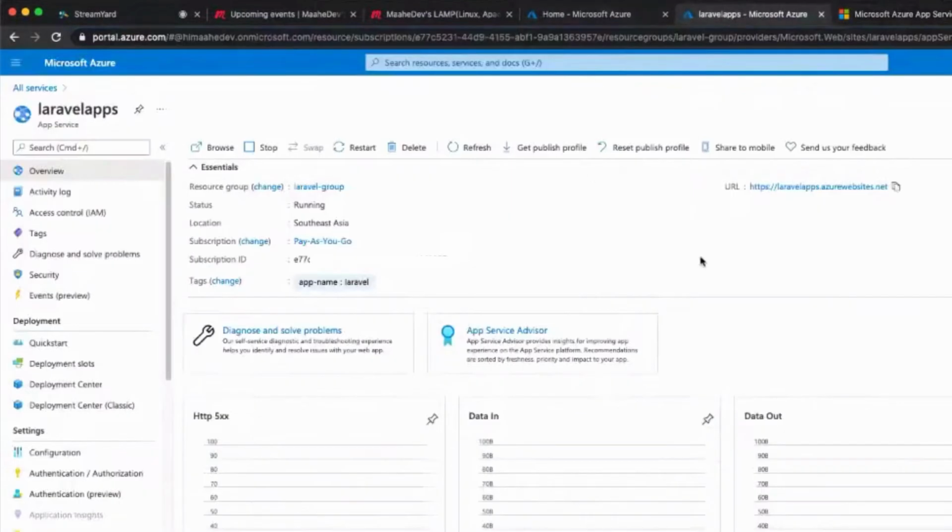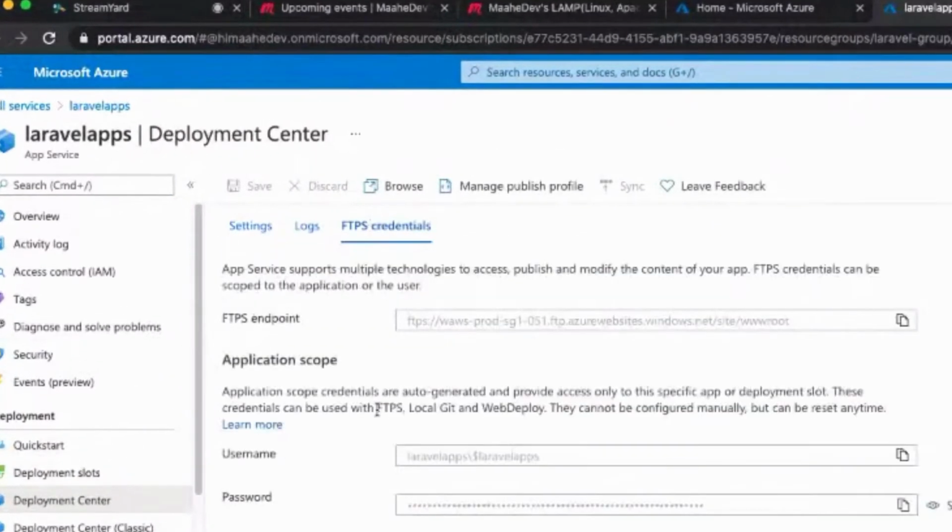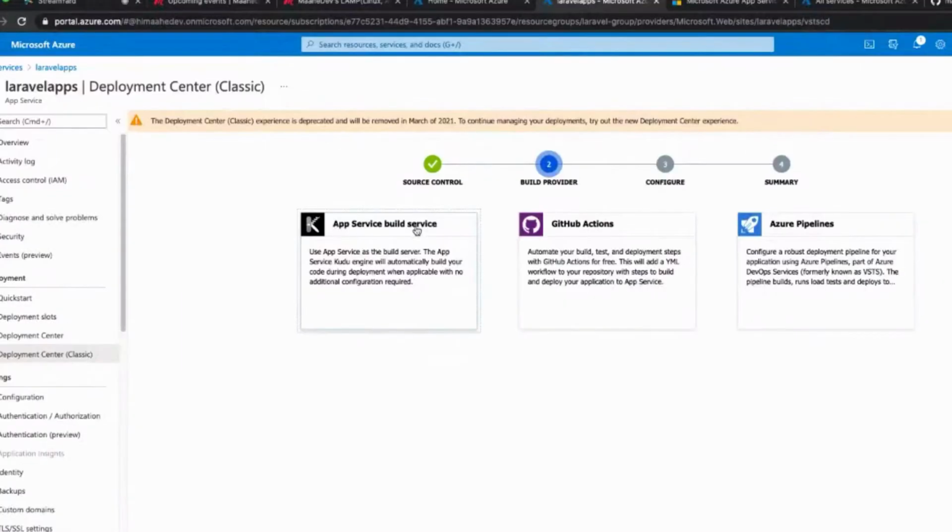As I said, this gives us two styles if you want to install your application. One choice is you can have the FTP credentials. If you click on the deployment center, this deployment center classic, we will use the app build services, which is the default.